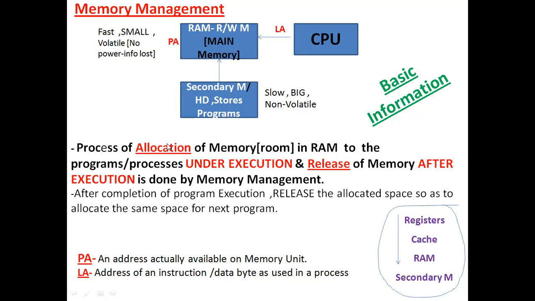Both the allocation as well as the deallocation after the execution of a process should be handled by the memory management. After completion of program execution, the memory management should also be able to release the allocated space, so as to make some room for other programs to execute in the RAM.